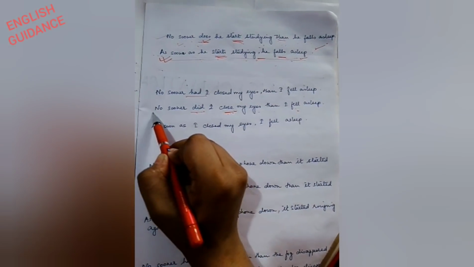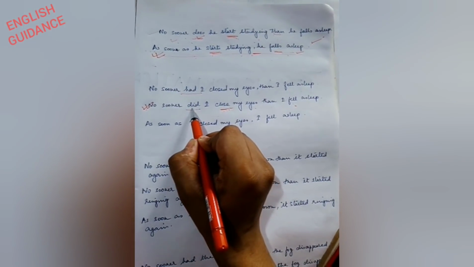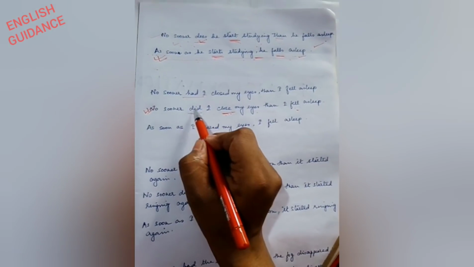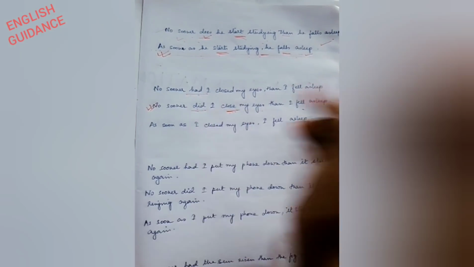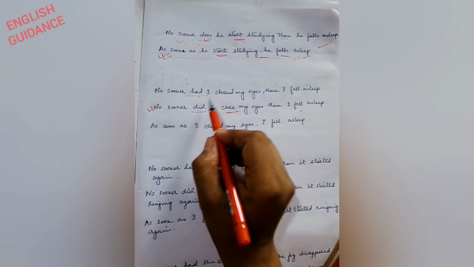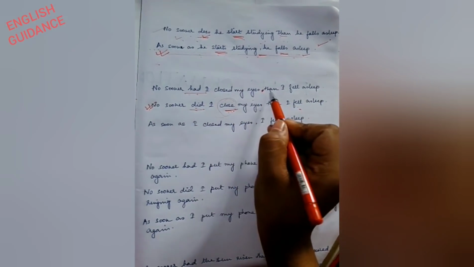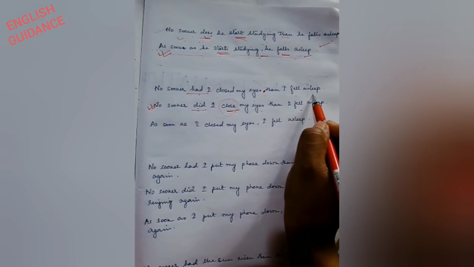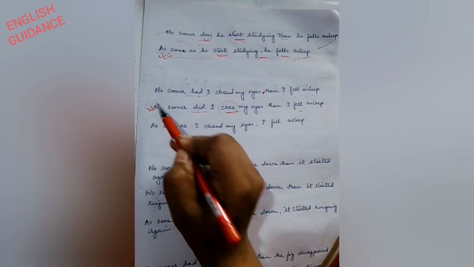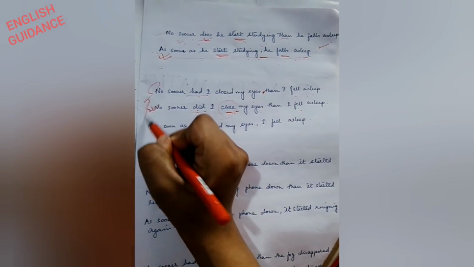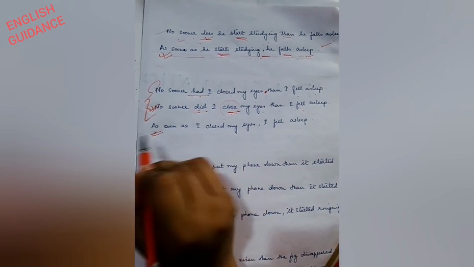So again we can change it like this also. If this is your question, it is given did, and you are asked to change it to no sooner had. In this case, what do you have to do? No sooner had I closed, close will be closed, my eyes, no comma, than I fell asleep. Now if you are asked to begin with as soon as, how will we do?